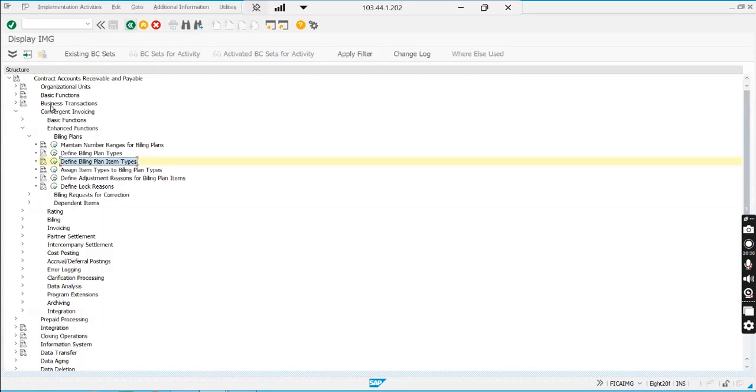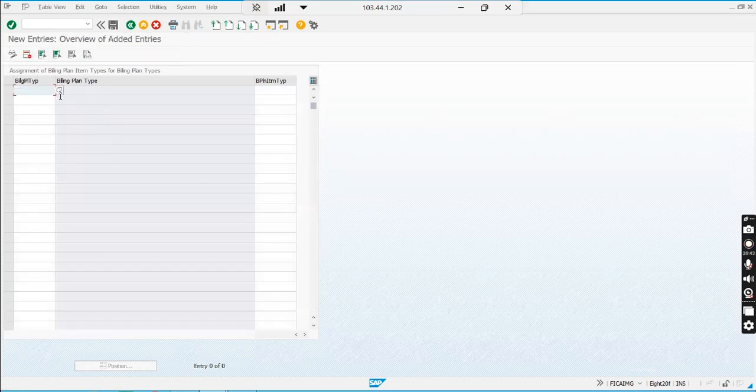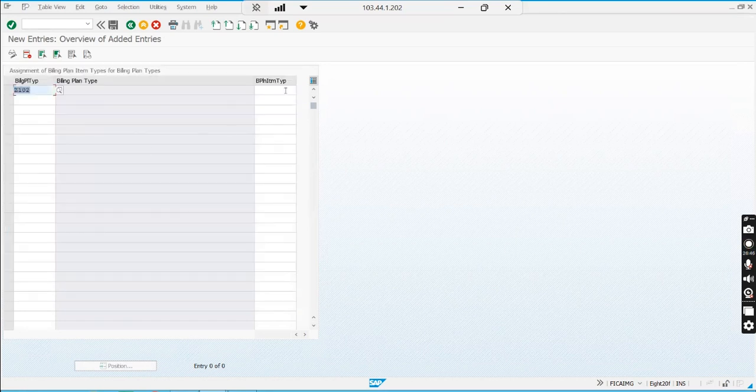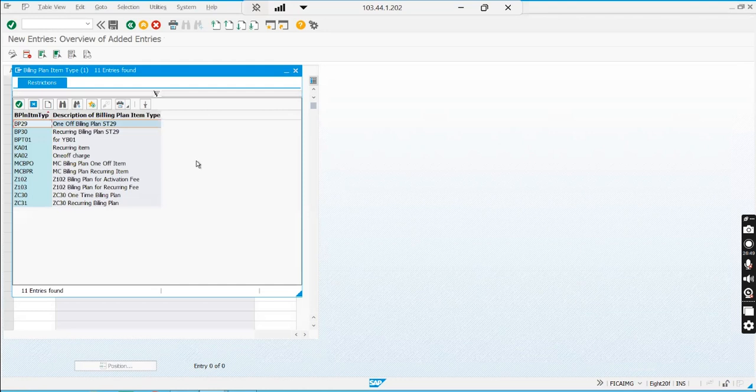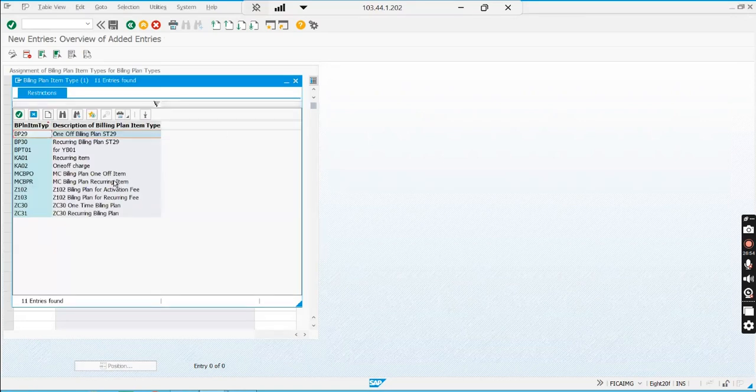Now go back, assign item types to billing plan type. Come here, click on new entry. My billing plan type is Z102, and here assign two item types. One is for the activation fee, and the other is for the recurring fee. Both will go to the same billing plan type.